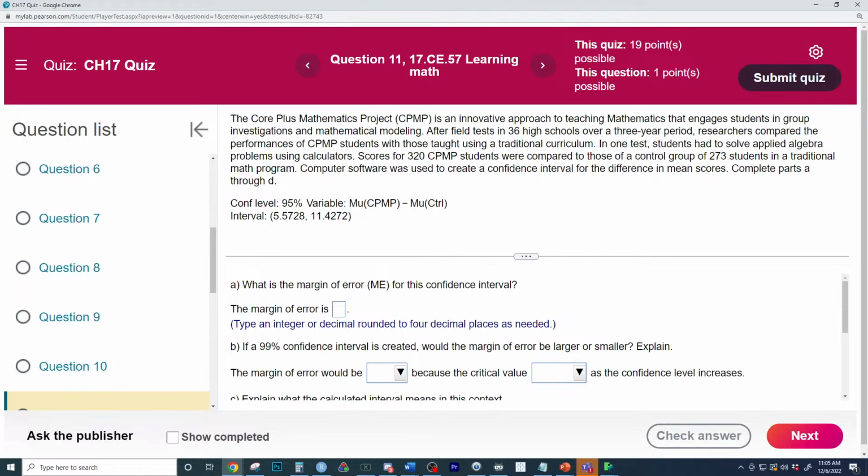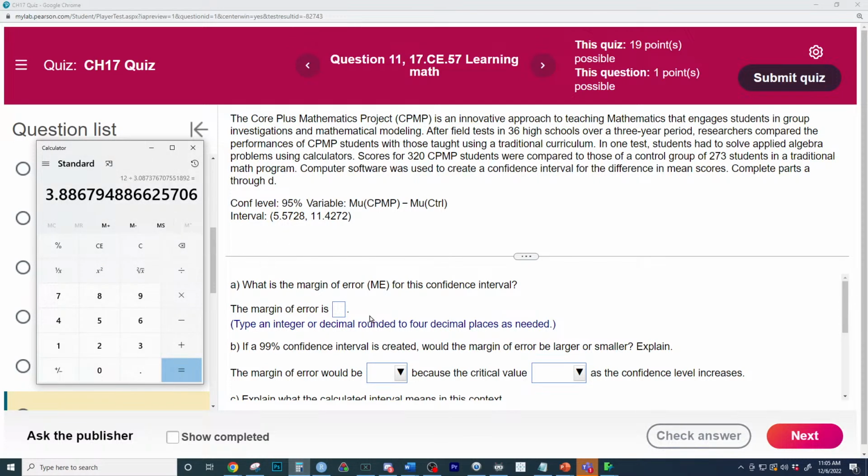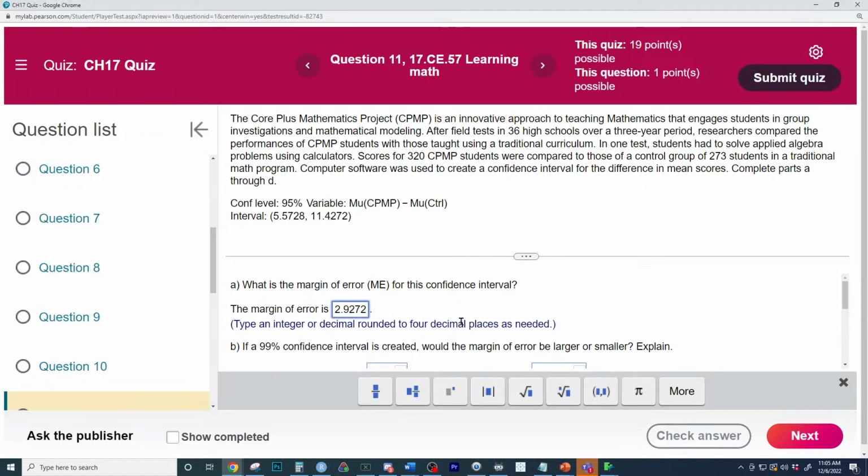3, Ali, great job right there. 3 is a good guess because we could say 8.5 plus or minus 3. It's a really good guess right there, Ali and Caden. So you're on the right track if you put 3 as a guess because that's about half the length of the interval. So let's go upper minus lower divided by 2. And look, our answer is kind of close to 3. Great job, Ali, finding the exact answer. And we have to put in the exact, rounded to 4 decimals. So we've done it right there. Great job, Lindsay and Ali. And then you just want to look at it and see if it makes sense. And your guess of 3 was very close to the right answer.